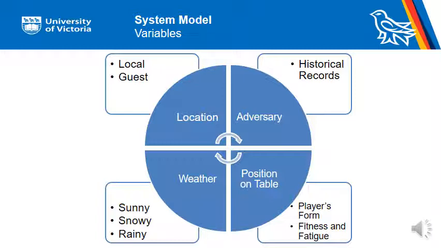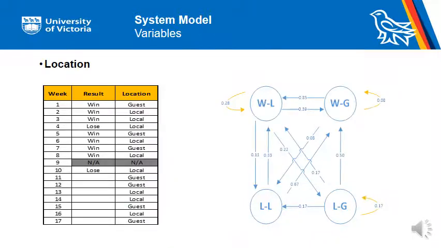For our model, we considered all the variables that seem relevant to predict the result. However, we try to adapt these variables so that the model could be used in an objective way, without interpretation of the user. Also, some other variables can be included in our defined four variables. So in the end, we take four variables into consideration: location, adversary, weather, and position on table.